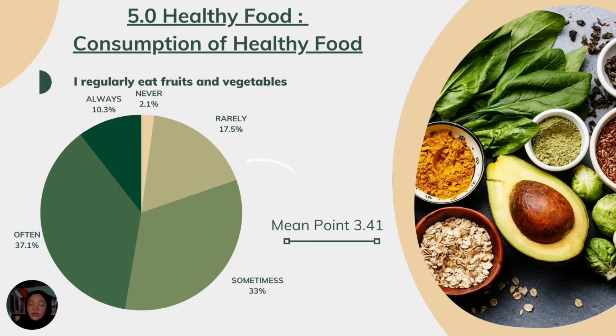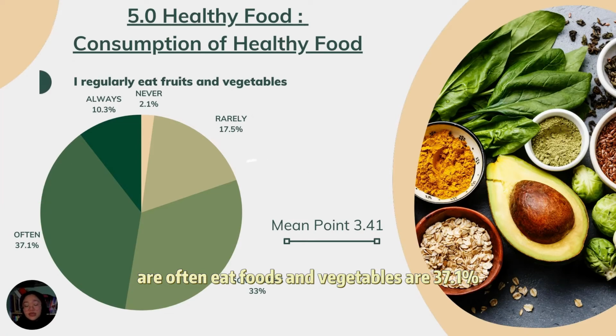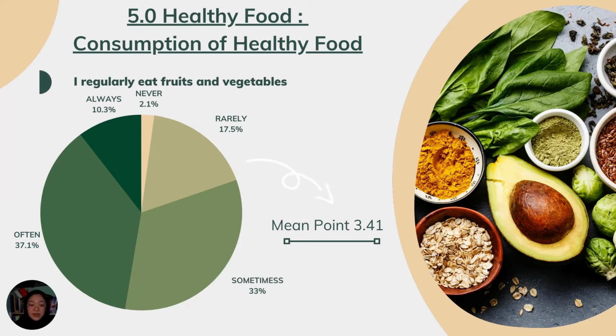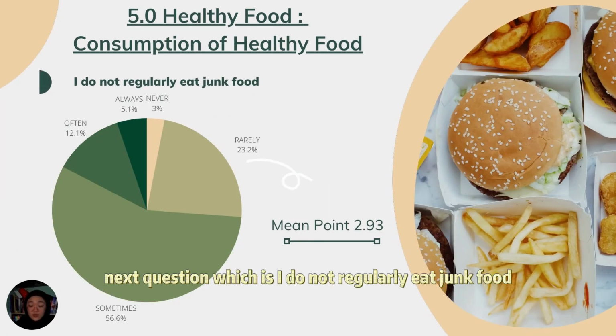As you can see, the graph above shows the regularity of our respondents eating fruits and vegetables, and as a result, the mean point in this graph is 3.41 and the majority of respondents that often eat fruits and vegetables are 36%. For the next question, which is I do not regularly eat junk food,